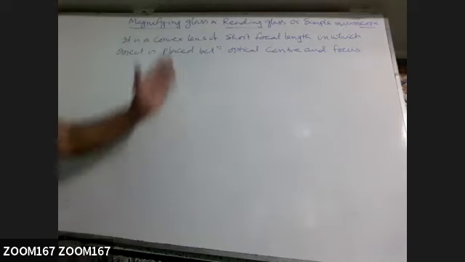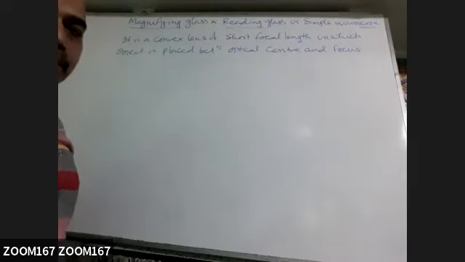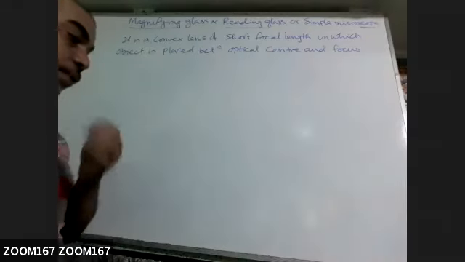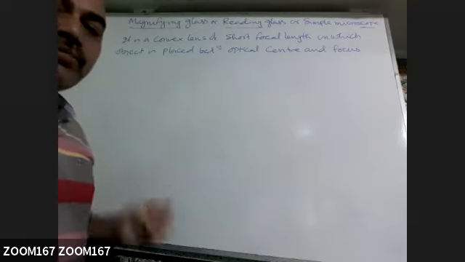So as we know, when the object is placed between focus and optical center, where is the image formed? When the object is placed between optical center and focus, where is the image formed? In a convex lens, when the object is placed between optical center and focus, the image is formed behind the object.